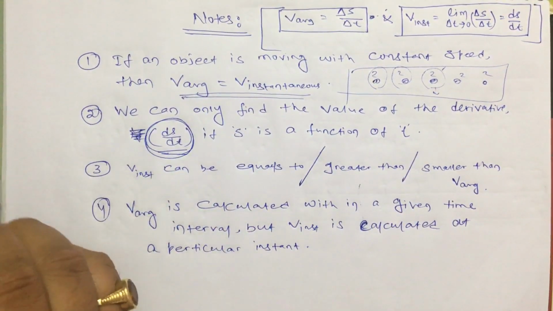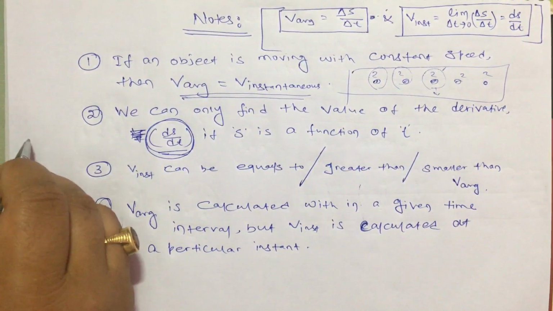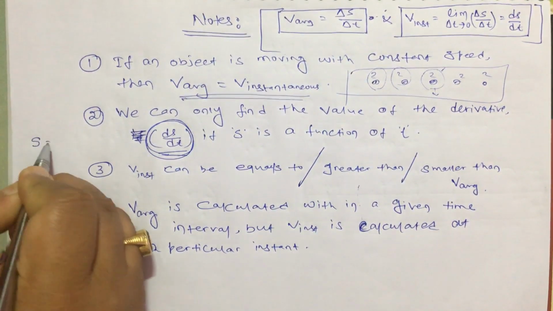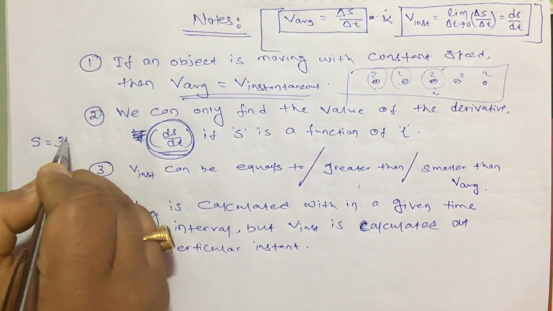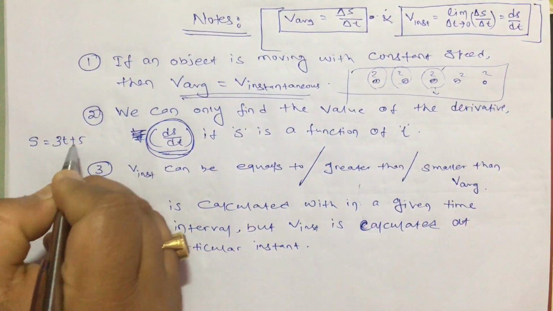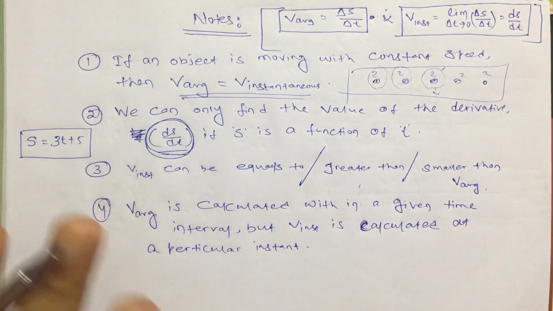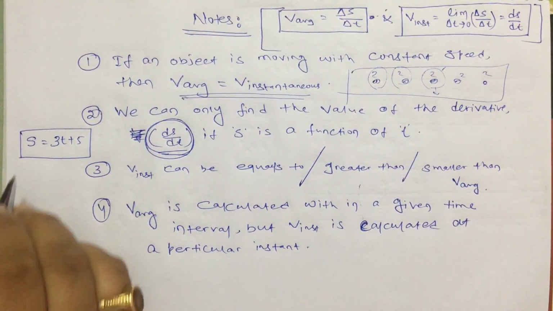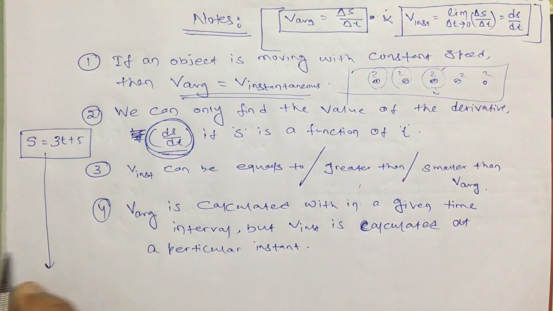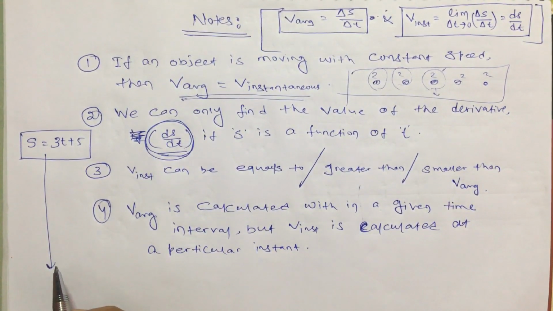Okay, it means if a particular equation is given, like s equal to 3t plus 5, where s is in meter and t is in second. It means the object is moving by following a particular formula.